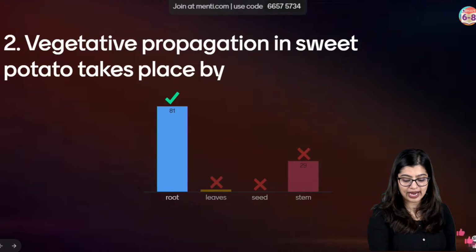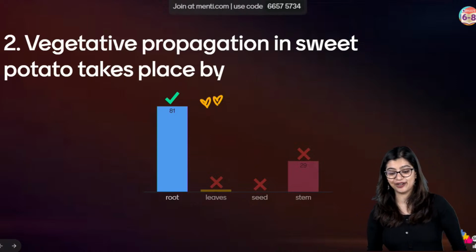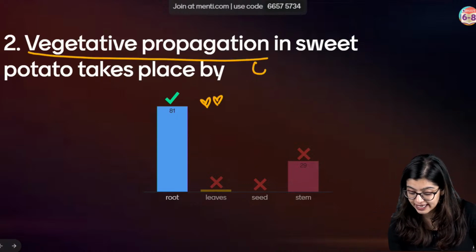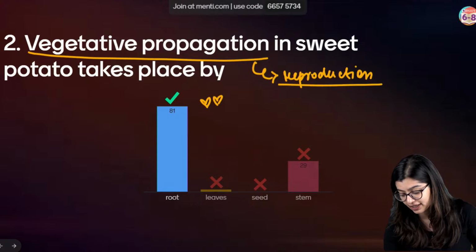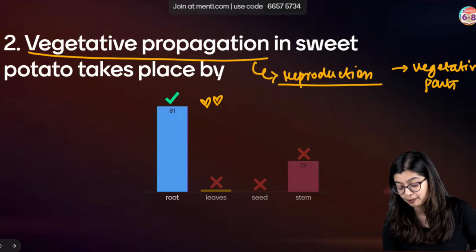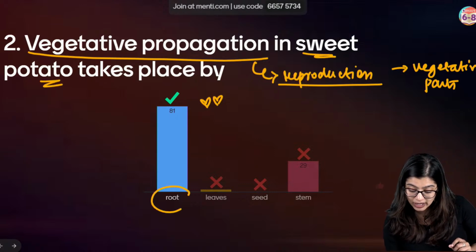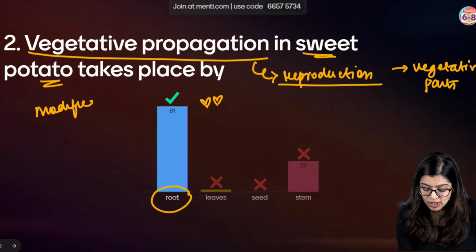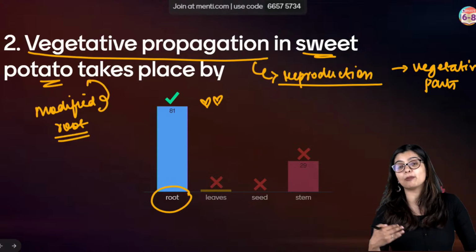Very good, all of you. I'm super proud that all of you or most of you got the correct answer, right? Now, what is vegetative propagation? Vegetative propagation is a type of reproduction where we end up using the vegetative parts that we just discussed about, right? Where we use the vegetative parts of the plant. Now, in this case, we are talking about sweet potato. Sweet potato is actually a modified root, which is then used for propagation.